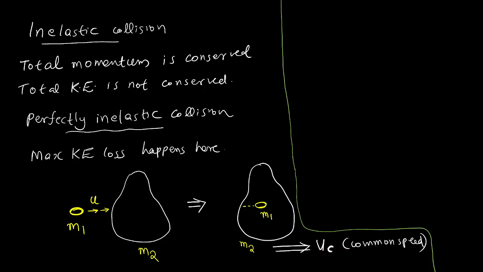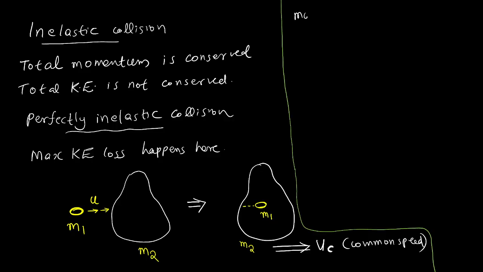Total momentum is conserved. It is always there. Whatever may be the collision, total initial momentum equals total final momentum. Momentum is mass into velocity, right?